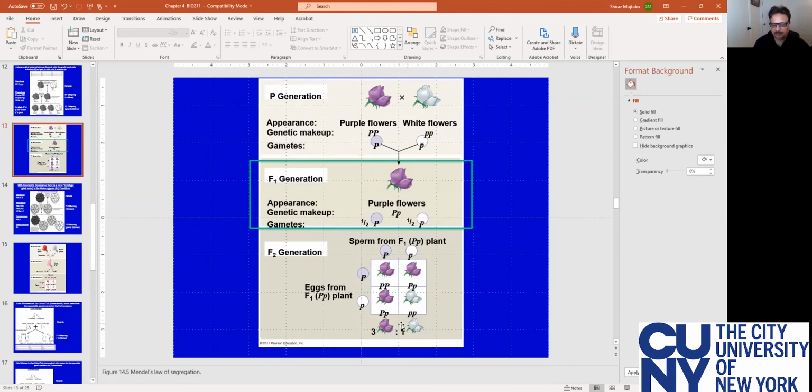But when you look at genotype here, one big P, so that's one, two big P and one small p, that is heterozygous. So 1:2 and only one white. So the ratio of genotype is 1:2:1.